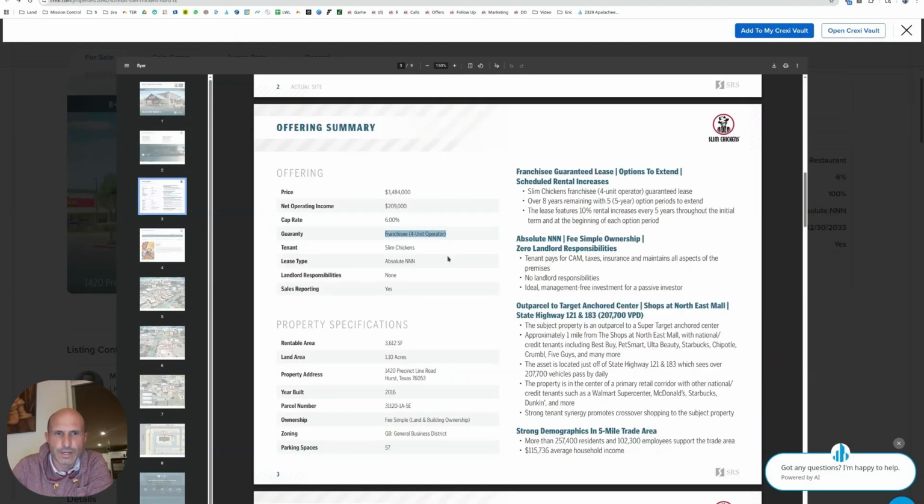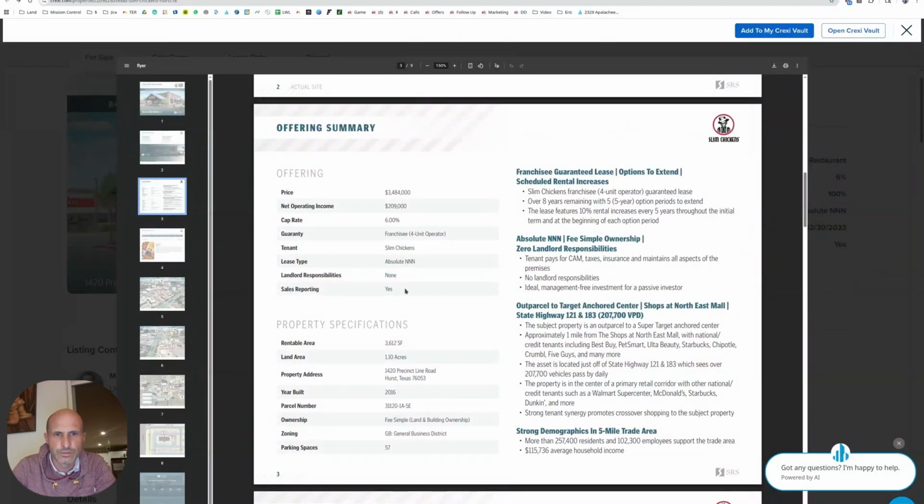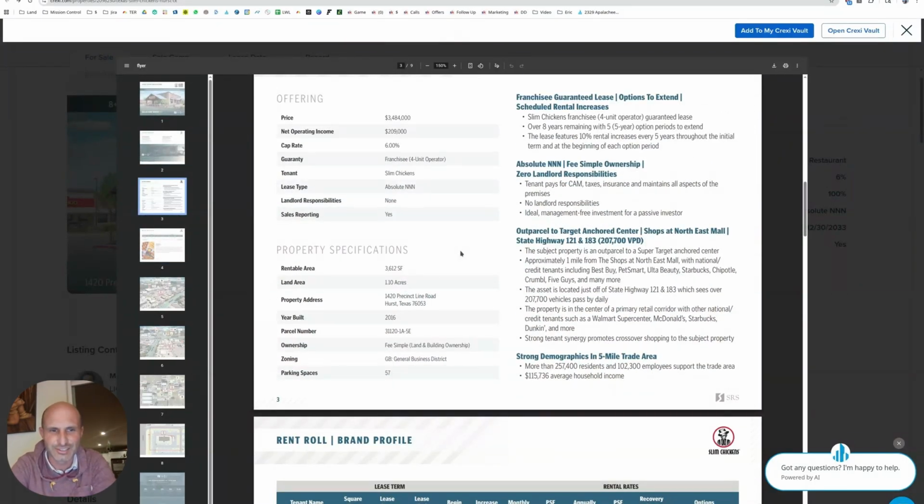Franchisee, 4-unit operator. Slim Chickens, absolute triple net. Landlord responsibilities, none. Sales reporting, yes. Often I ask for sales reporting in lease negotiations, and the tenants say, nobody does that, Luke. Here we go. This franchisee at Slim Chickens is doing sales reporting. So I could quote this one next time in that negotiation.